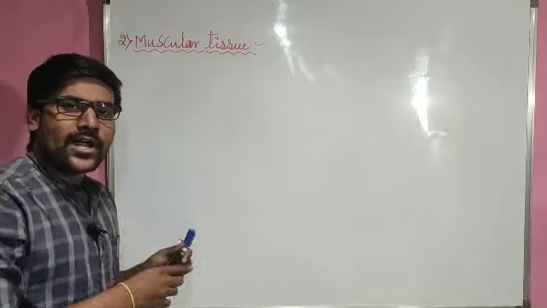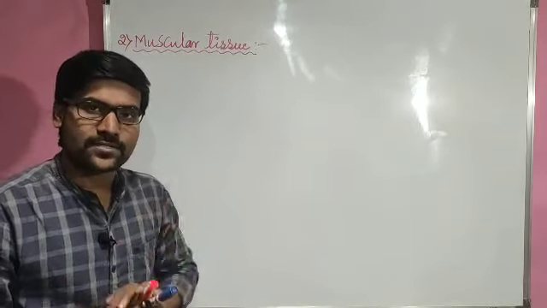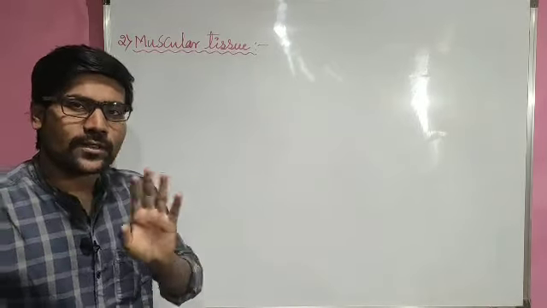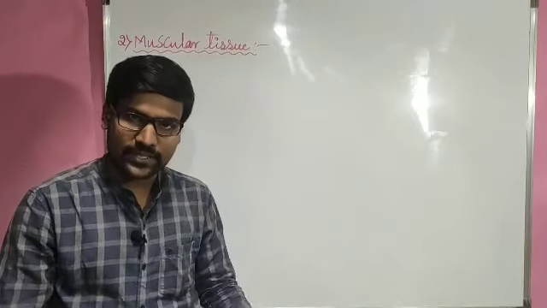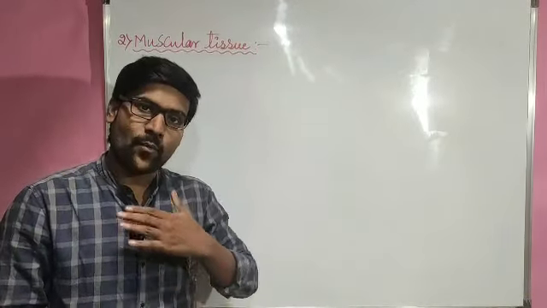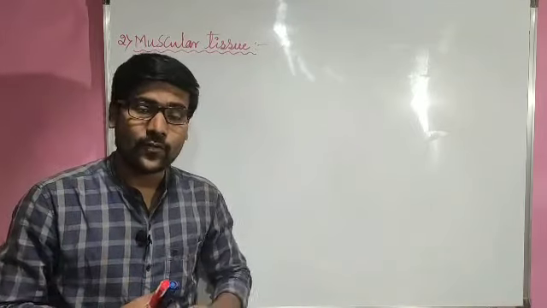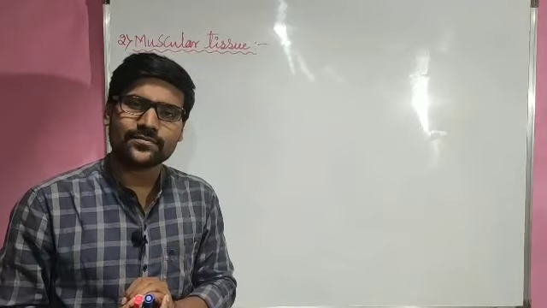Yesterday only I told you, muscular tissue means the tissue which helps for body movements. We cannot see all the body movements. We can see the movement of our limbs, that means hands and legs. We can see the movement of our chest while breathing, our head, our eyelids, and our jaws.